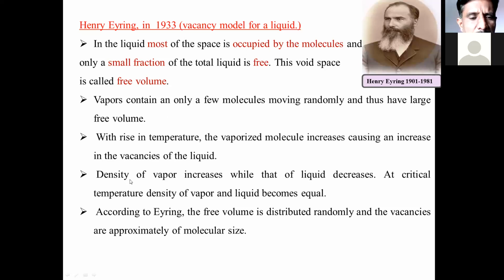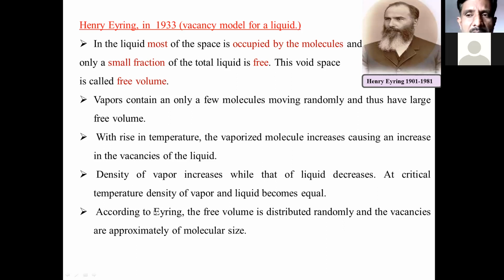Now let's consider the density point of view. The density of the vapor increases, while that of the liquid decreases. If you increase the temperature, the vapor density increases and that of the liquid decreases. A very common sentence is this one: for any material, if you increase the temperature, the density of that liquid material will decrease, as well as the vapor density of that material increases. Now at the critical temperature, the density of vapor and liquid become equal.